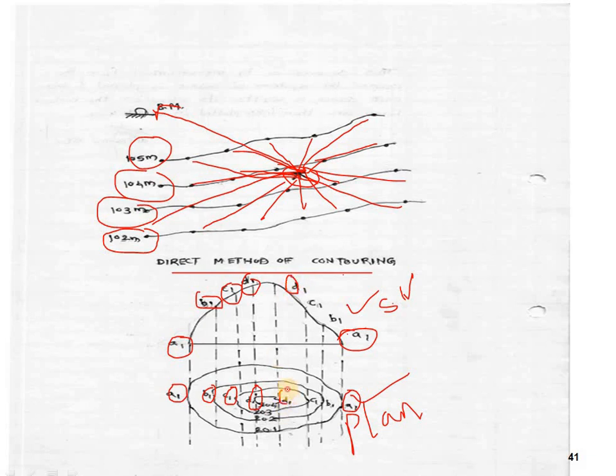D1, C1, D1. So it is going up and again it is coming down. These levels will be shown on the plan, which is known as our contour map, so that we can identify what the level of the ground is.